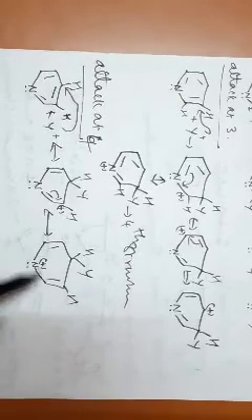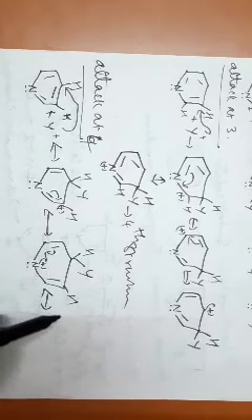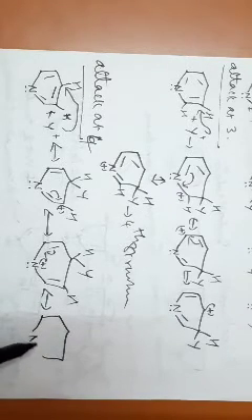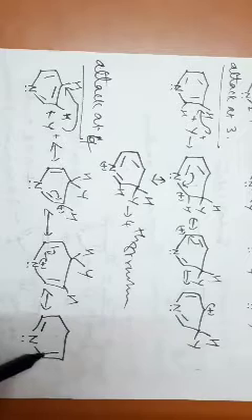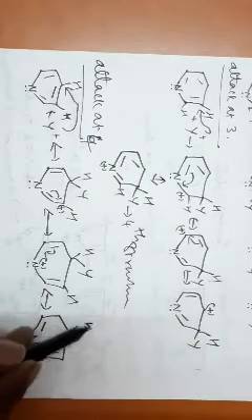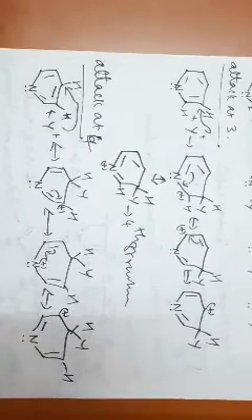And the third one is, if you delocalize this one, you are able to get another structure. Here you have your double bond, hydrogen, Y, hydrogen, positive charge is on this carbon.